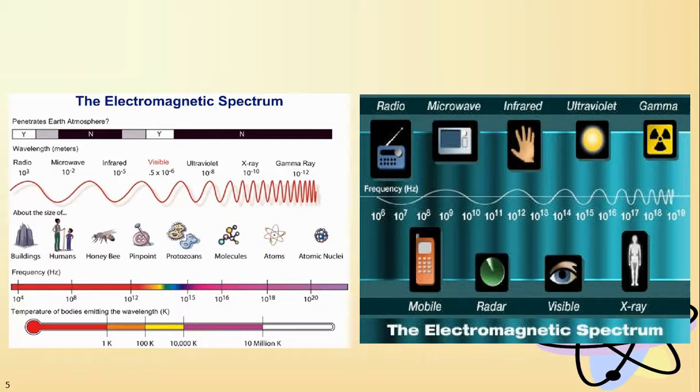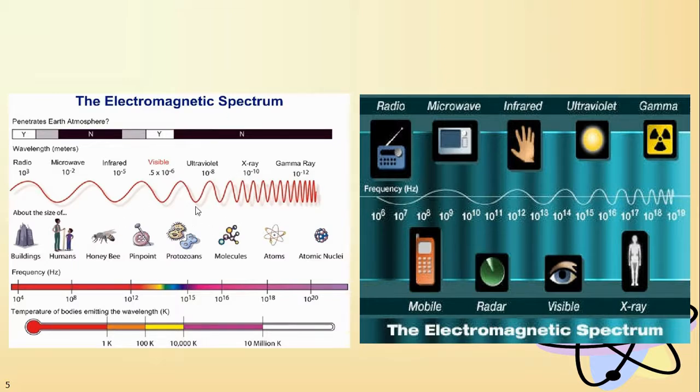We're going to talk about the image on the left. The one on the right is just more so you can see what these different things are used for. But if we're talking about radio waves, it is what we call a long wavelength. It is very broad. Each wavelength of a radio wave is about the size of a building or larger. When we're talking about a microwave, your wavelengths are getting a little bit shorter, and they're about the size of a human instead of the size of a building. So they've gotten a little smaller. Your infrared waves are about the size of a honeybee. Your visible is about the size of a pinpoint.